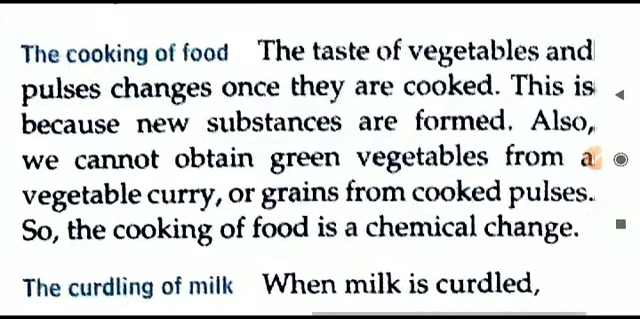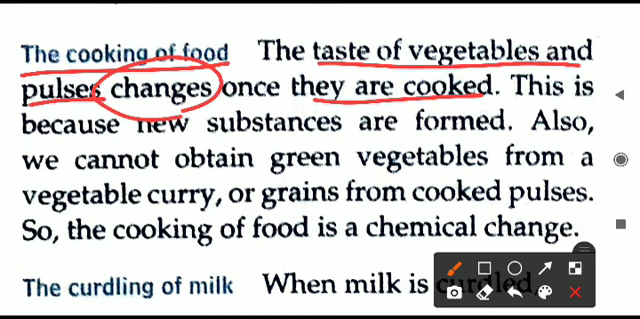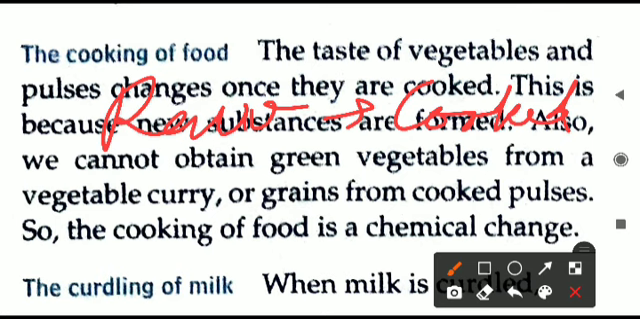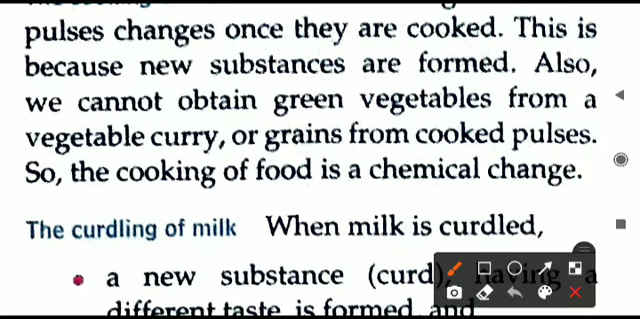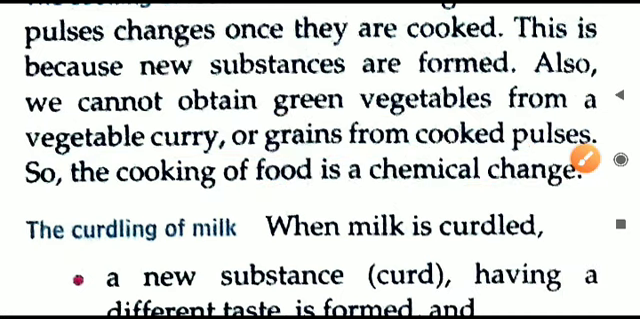We'll follow up now, within the chemical changes, with cooking of food. The taste of the vegetables and pulses changes after the cooking. That is, something new is forming there. Some new substances form. Raw vegetables, which cannot be eaten directly, contain cellulose, which is indigestible, and that changes into cooked vegetables. So that is a new substance that is produced. And we already know that we cannot obtain the green vegetables back. One time if you have cooked any food item, we cannot make it raw again. It is an irreversible process. Hence cooking of food also is a chemical change.